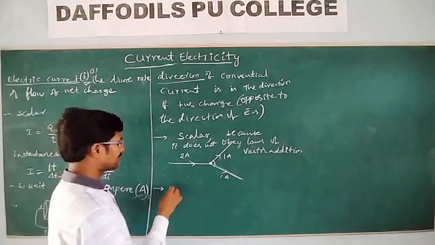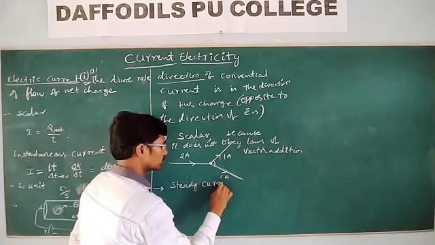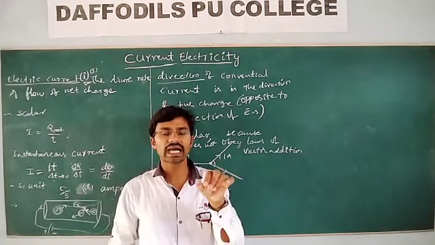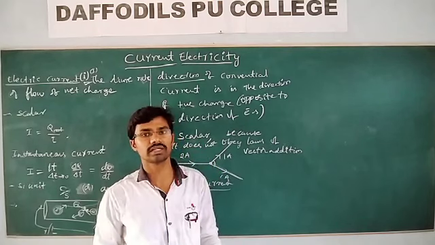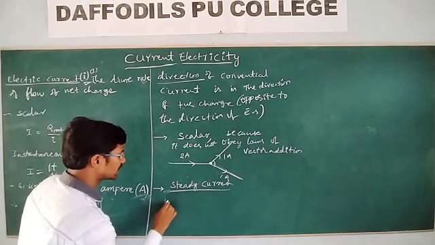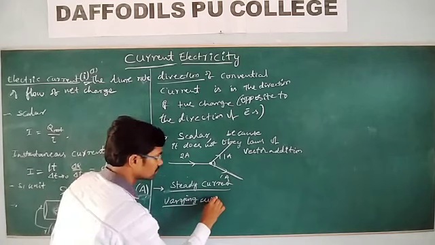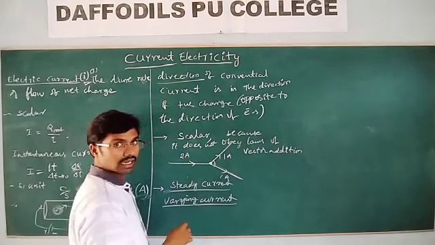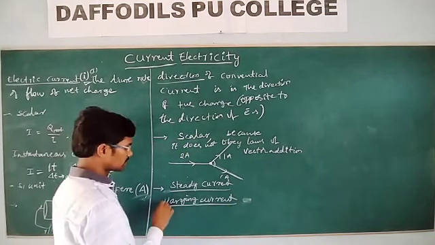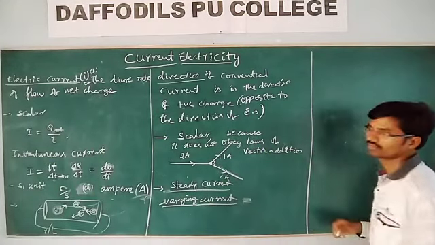What do you mean by steady current? Steady current means the rate of flow of charges remains the same for equal intervals of time. Then we call it steady current. Whereas non-steady current, or varying current, means the magnitude of the current is changing with respect to time. Then we call it varying current.